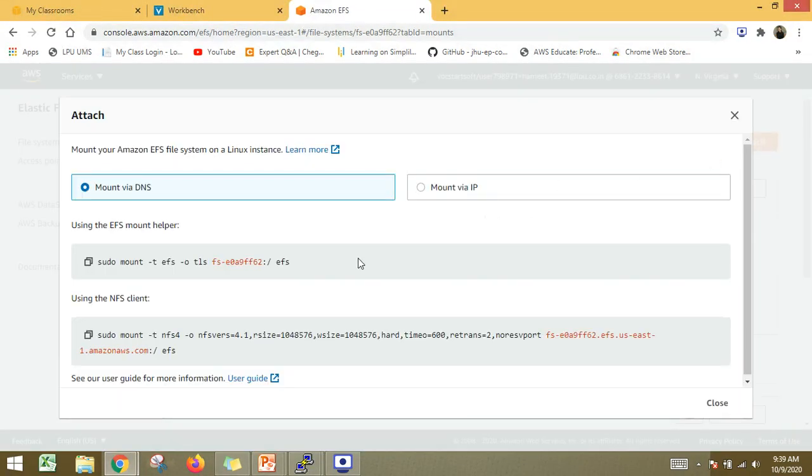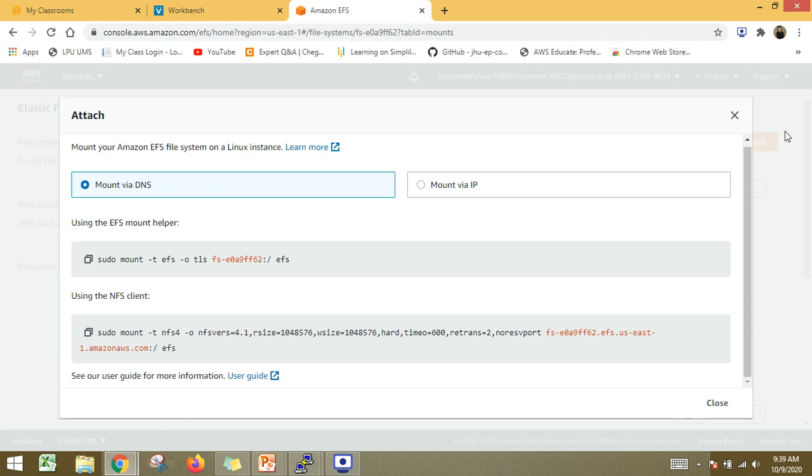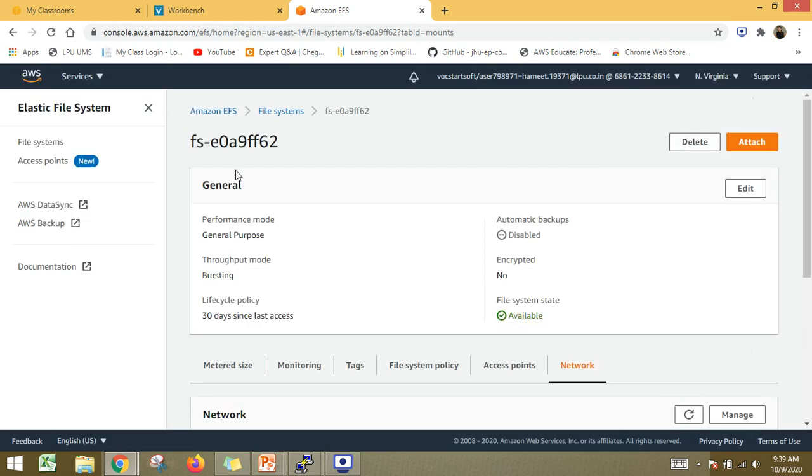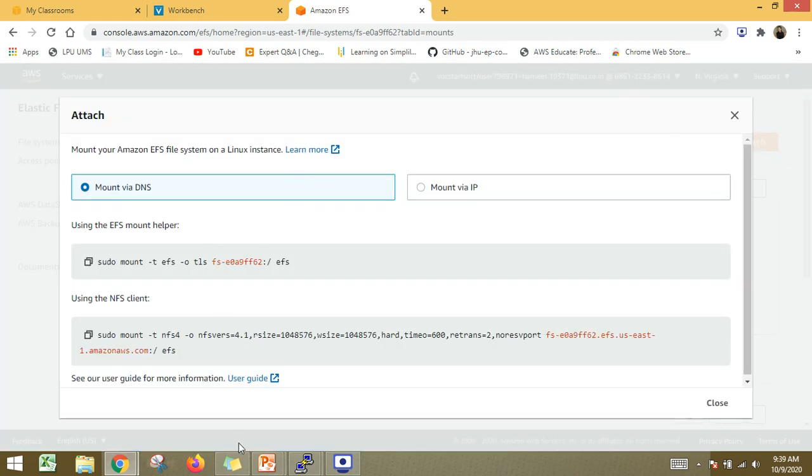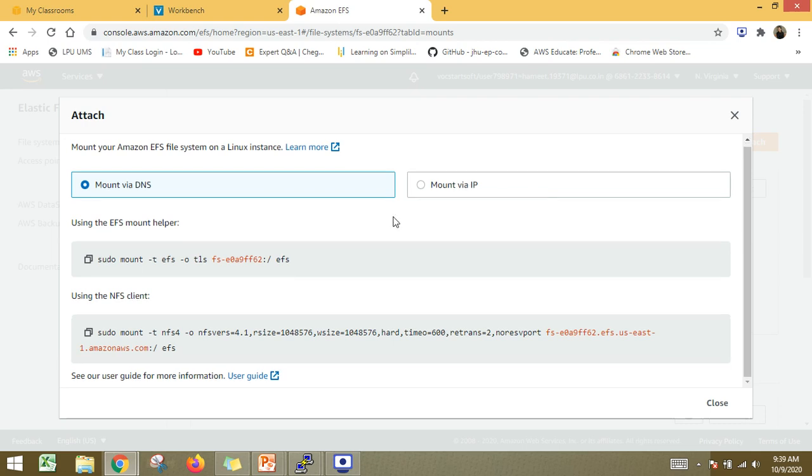So the other thing is that once you click here, in this file system, there is the option of attach, because we want to attach this file system to our instances or resources, right? In order to mount your EFS system on a Linux instance, you have two options. Either you can mount via DNS, or you can mount via IP. You can choose either option. I'm going to choose the default option, the DNS.